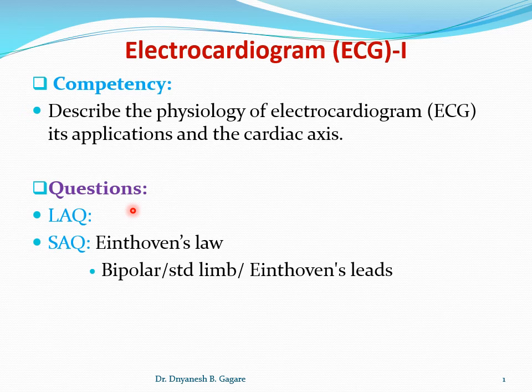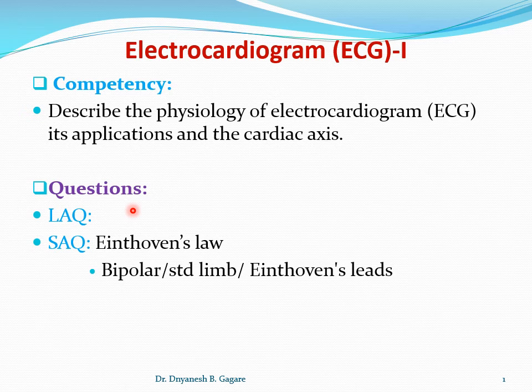Under that, we have to study if there is a disturbance in the electrical activities of the heart, then how it reflects on the ECG, how the ECG becomes abnormal. Okay, so under that we have to study the cardiac arrhythmias, then heart blocks, that is conduction block, then what is ischemia and what is myocardial infarction, then what is conduction block or how it affects the ECG, how the heart rate is calculated, then when it becomes abnormal.